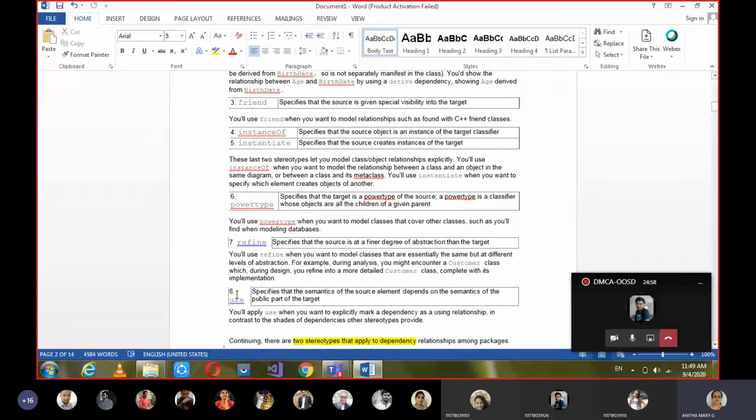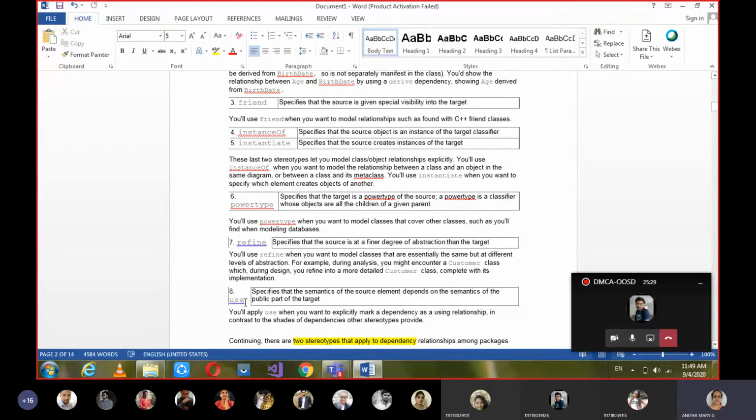Okay, and the next one is the 8th one, use. The semantics of the source element depends on the semantics of the public parts of the target. So when we are giving the public parts, they can be used by the dependency class also. That is what the general use is. Public parts can be used by anyone. So when such a scenario is there for dependency, then we can use the stereotype there.